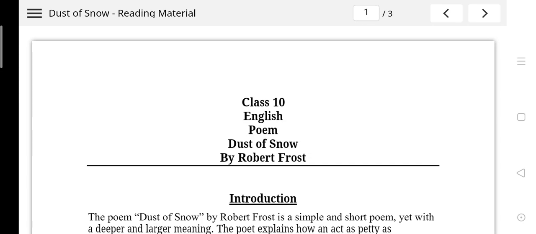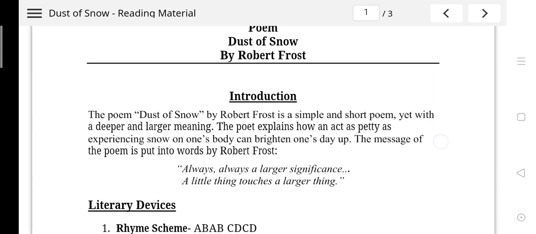In this poem, the poet has beautifully introduced that it is a simple and short poem, yet with a deeper and larger meaning. Sometimes a small word has a very deep meaning, and the same will be seen in this poem also. The poet explains how an act as petty as experiencing snow on one's body can brighten one's day up.